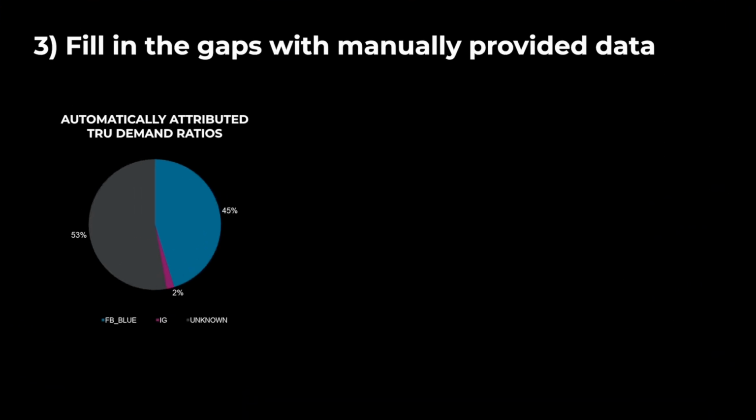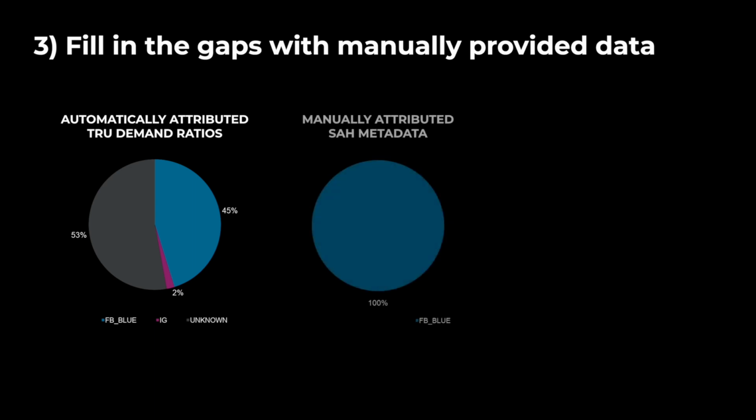So in this first pie, we can see the live trace data in an example where 50% of the demand is actually uncovered, and we don't really have accurate product attribution for it. So we go to the service owner and we ask, where do you think your demand is coming from? And they give a rough guess of saying it's basically 100% Facebook. So we get 100% FB blue in the static provided ratio.